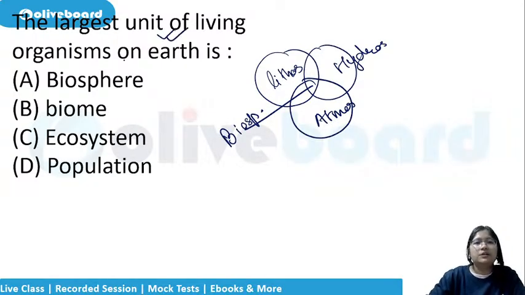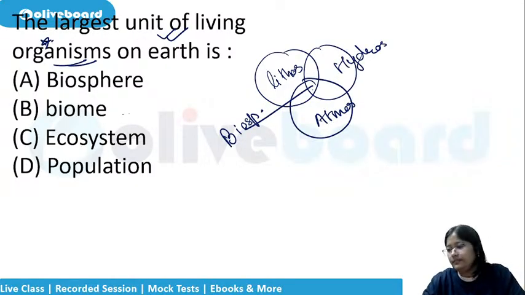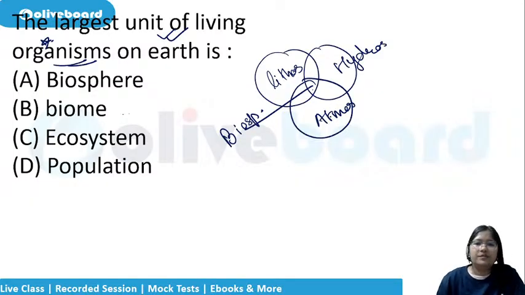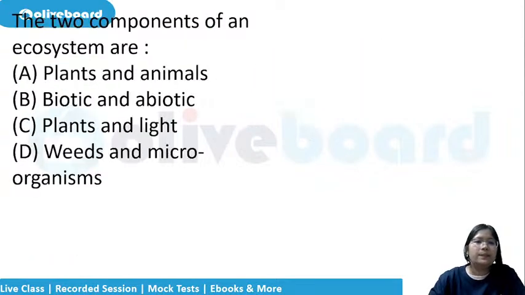Now, the largest unit of living organisms on earth is known as what? Is it known as biosphere? Or biome is the complete area where living beings can exist. Ecosystem is, for example, even an aquarium is also an ecosystem, and population we all know. Okay, I can see that you have given biosphere, where everything will coexist. So A is the correct answer.